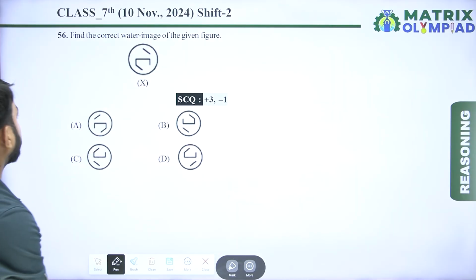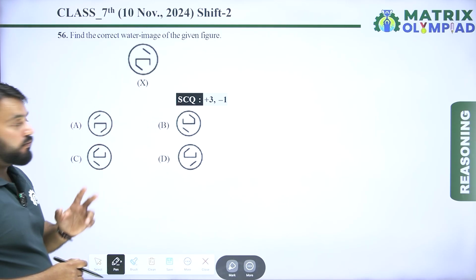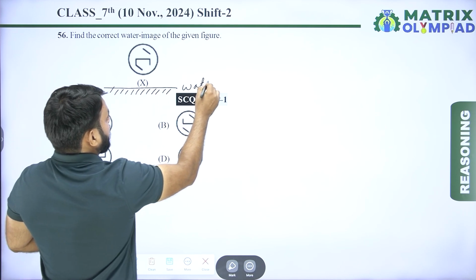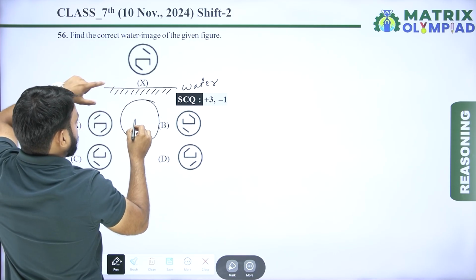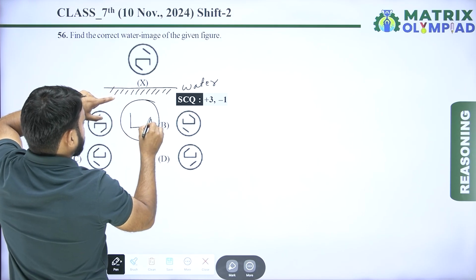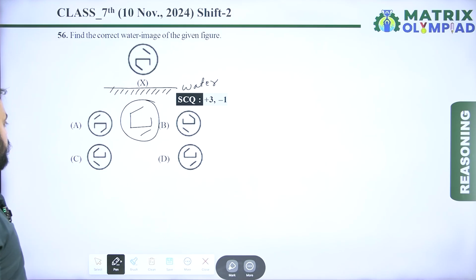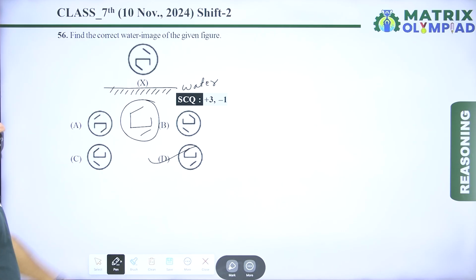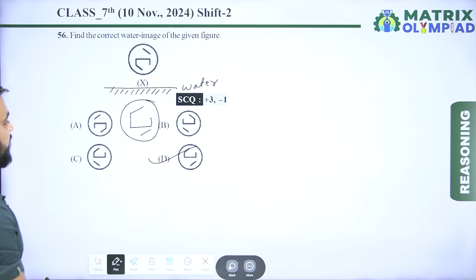So now next question is find the correct water image of given figure. Water image is always taken below the object. So here is water. Now find the water image of the given figure. So water image of given figure looks something like this. This is the correct water image. So here option D is the correct answer of this question, because option D is the correct water image of given figure. Let's move on to the next question.